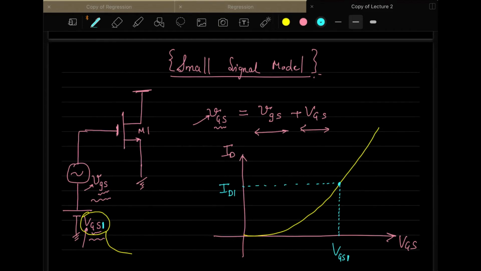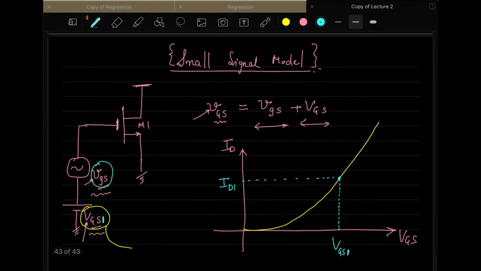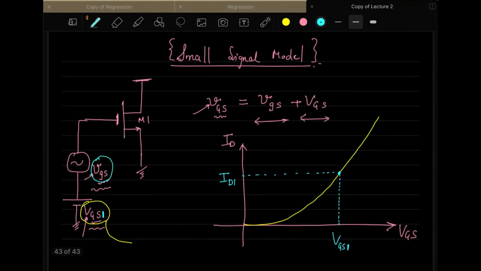And now when you keep the small signal vgs on top of it, what you are doing is making a small sinusoidal signal sit on this VGS1.